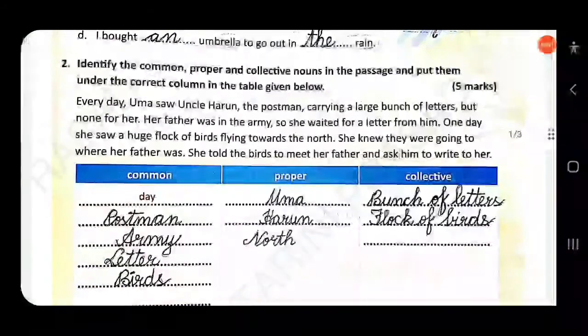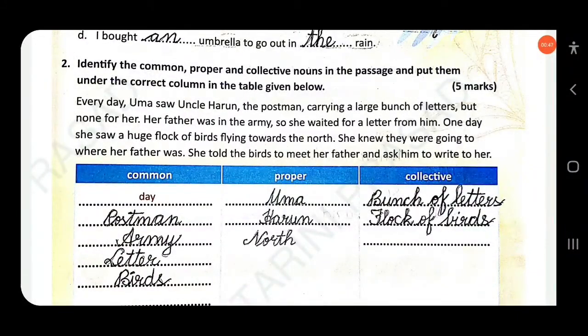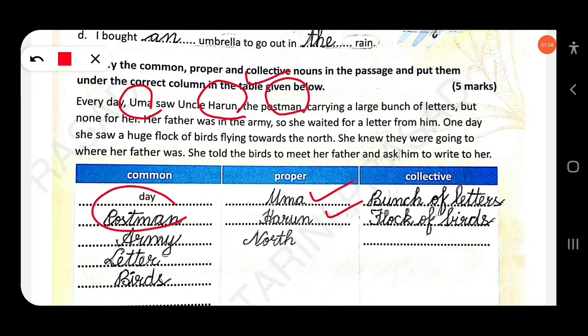identify the common, proper and collective nouns in the passage and put them under the correct columns in the table given below. Every day, Uma, do you know your Uma is a proper noun. Saw Uncle Harun, Uncle Harun is a proper noun. The postman, do you know postman is a common noun. Carrying a large bunch of letters, bunch of letters is a collective noun, but none